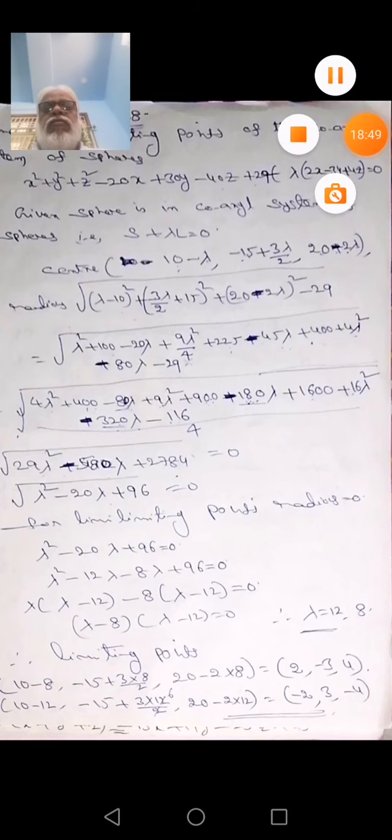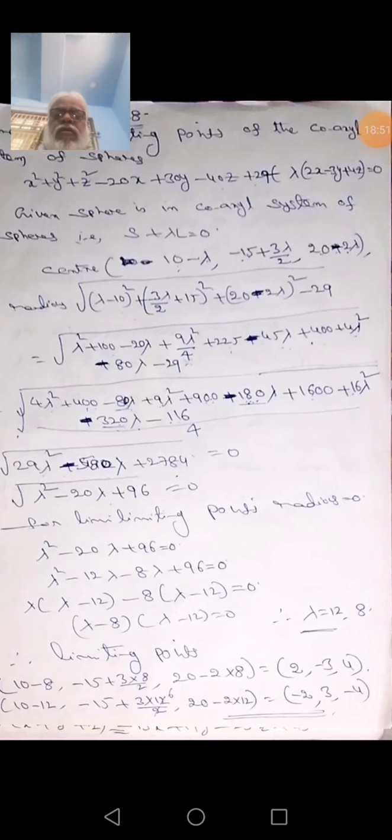Take the simplification. If you simplify this, finally we get 29 lambda square minus 58 lambda plus 2784 is equal to 0.